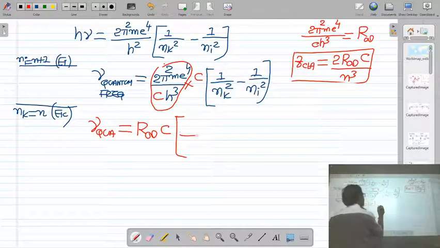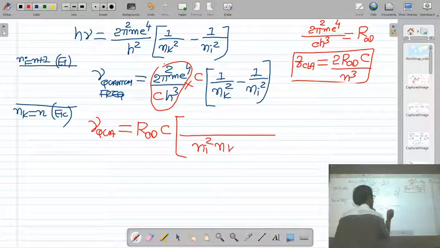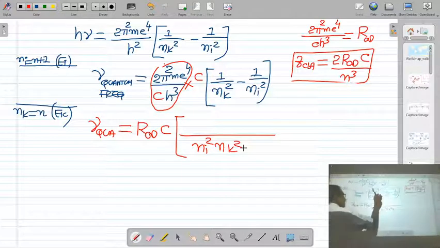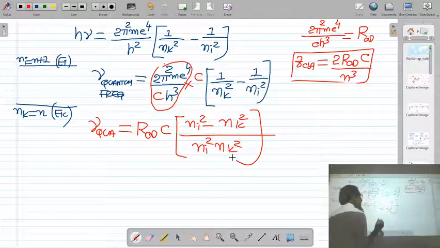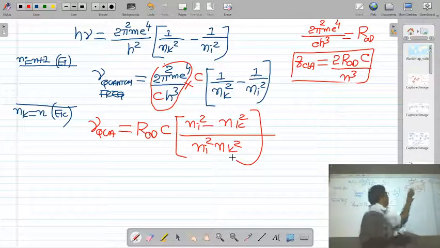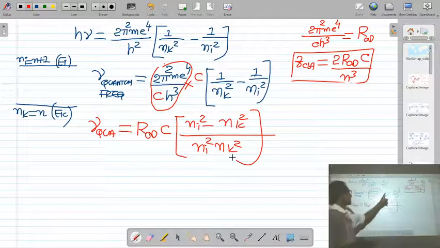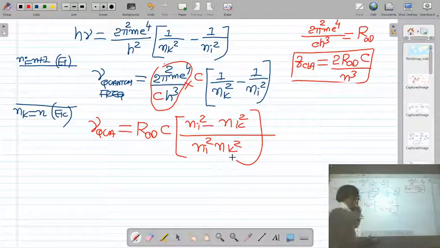I take ni square into nk square as LCM. So I will be having ni square minus nk square. Is it right? This 2 pi square m e raised to 4 upon c h cube is the Rydberg constant R infinity into c.